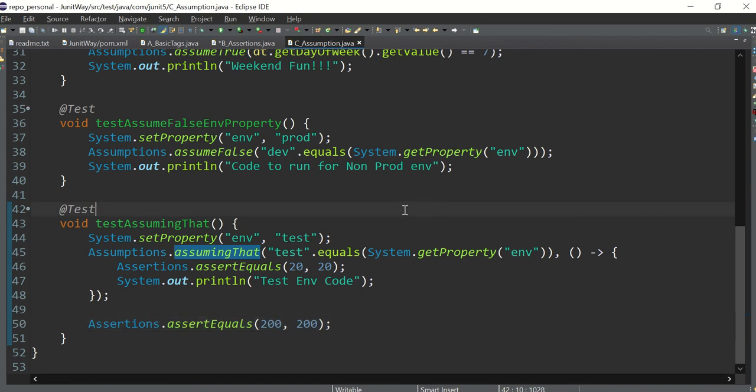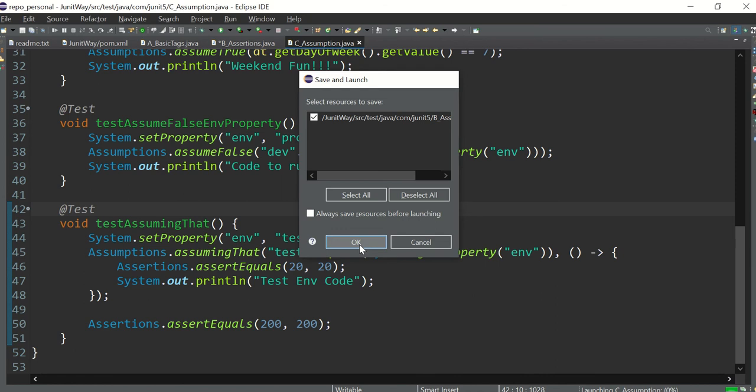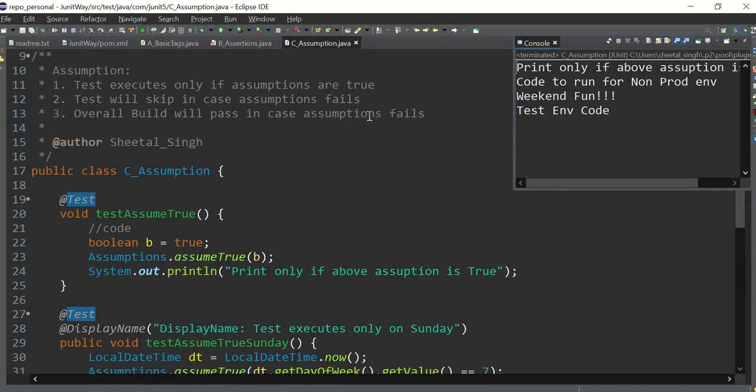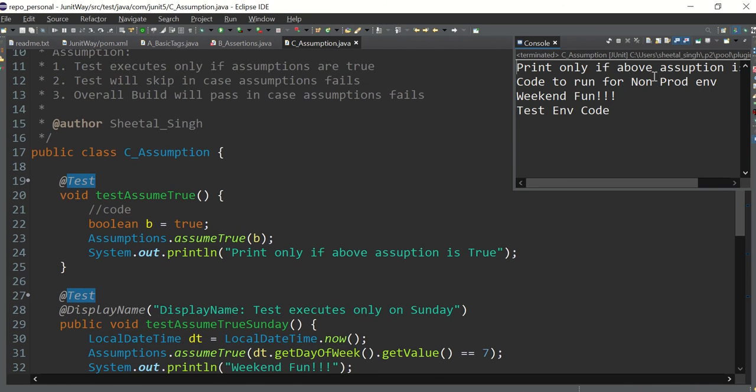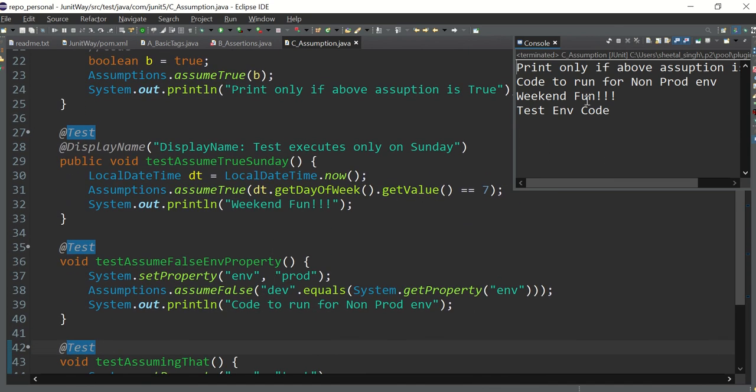So let me run and then we'll go through each and every test case again. All the test cases have passed, and let's see one by one. Print only if the above assumption is true. So this line has been printed because our assumption has been true. So yes, this should be printed. Next, code to run for non-prod events. Okay, so this is about this.